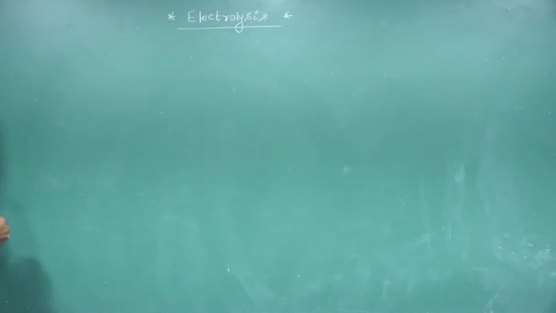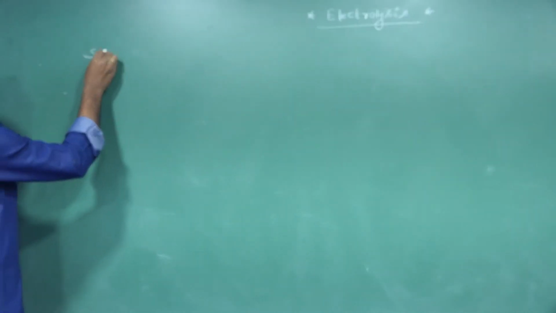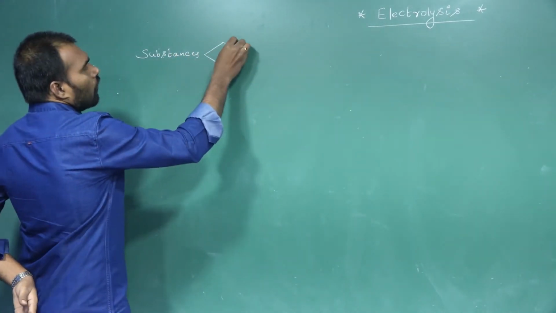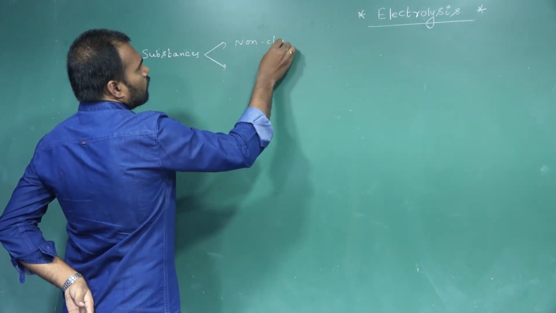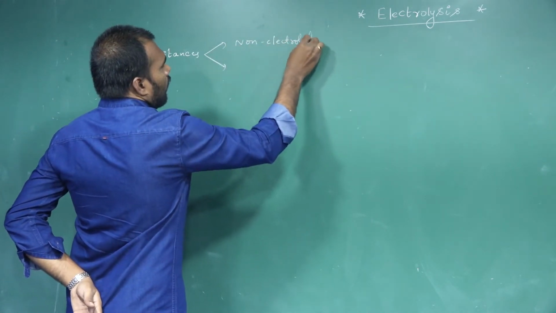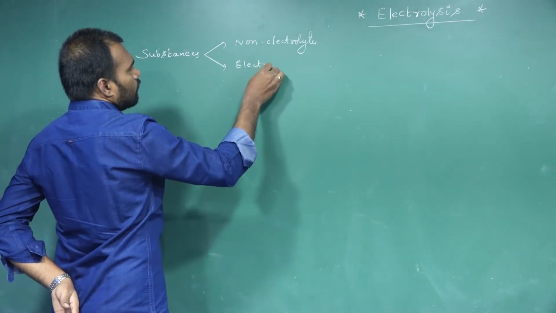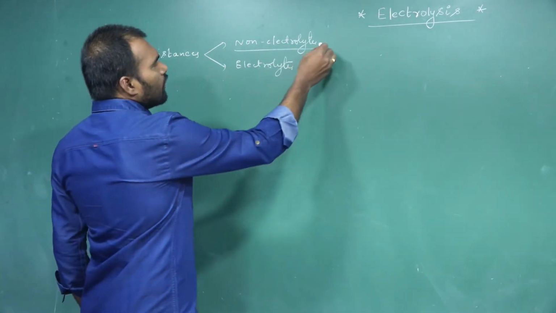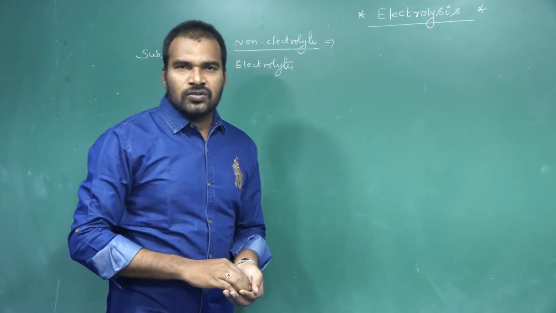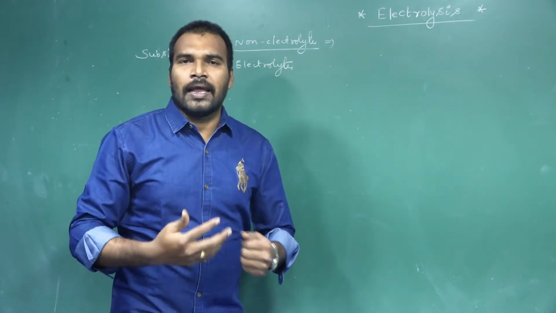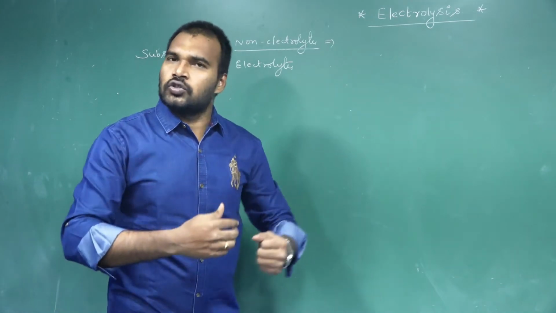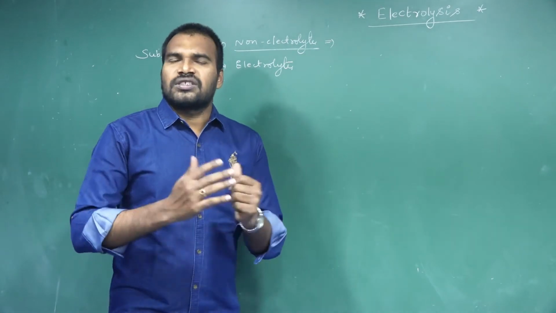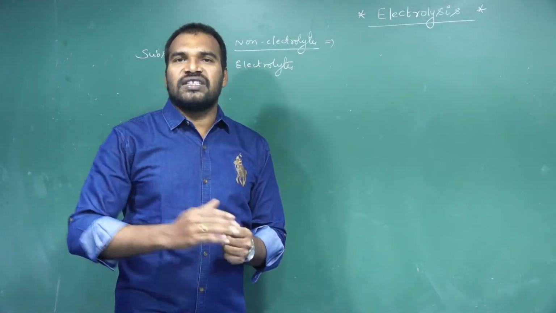So substances, we are differentiating into non-electrolytes and electrolytes. What exactly are non-electrolytes? Non-electrolytes are the substances which do not allow electricity to pass through them, or simply non-conductors, or the substances which cannot decompose into ions.